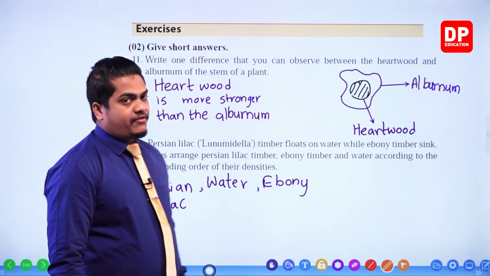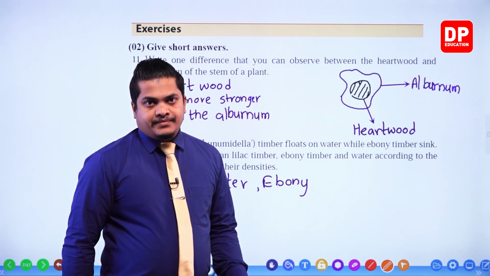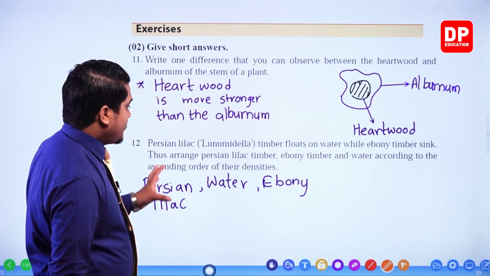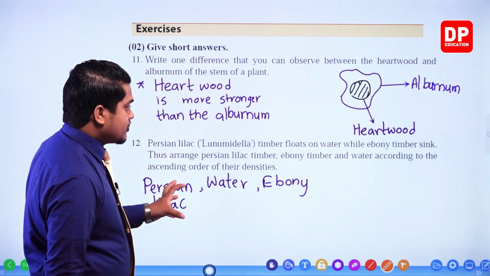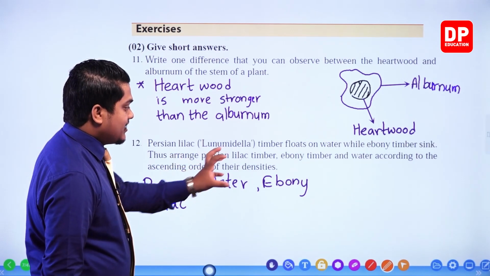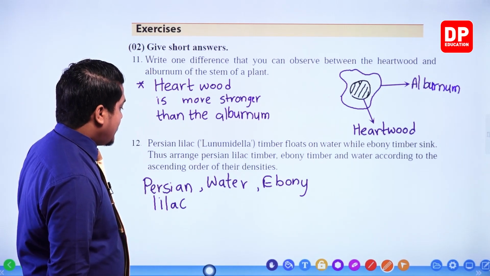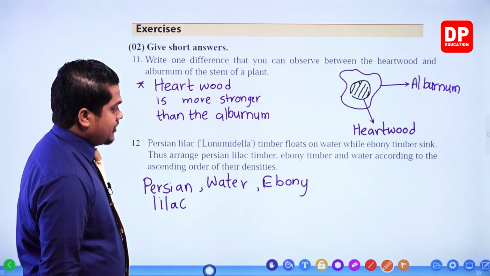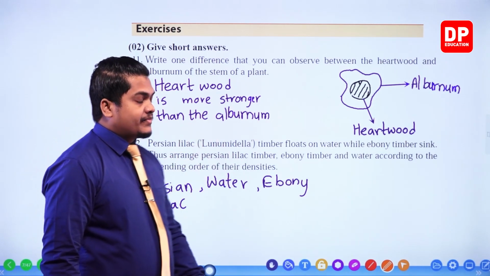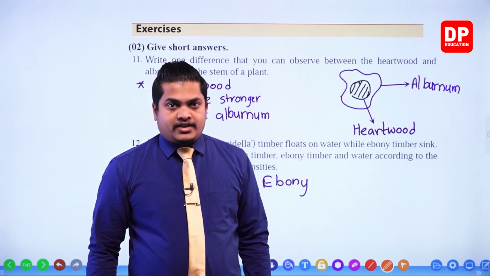Always remember, if it floats, then the density is less. If it sinks, then the density is high. So they are mentioning that Persian lilac floats on water while ebony timber sinks. So ebony has the highest density, water has the second highest, then Persian lilac has the lowest. So the ascending order is Persian lilac, water and ebony. Right then, my dear children, we have answered all the questions in the textbook.